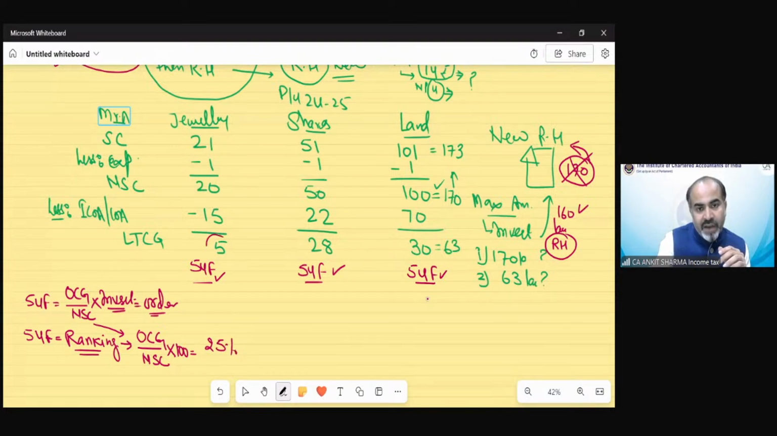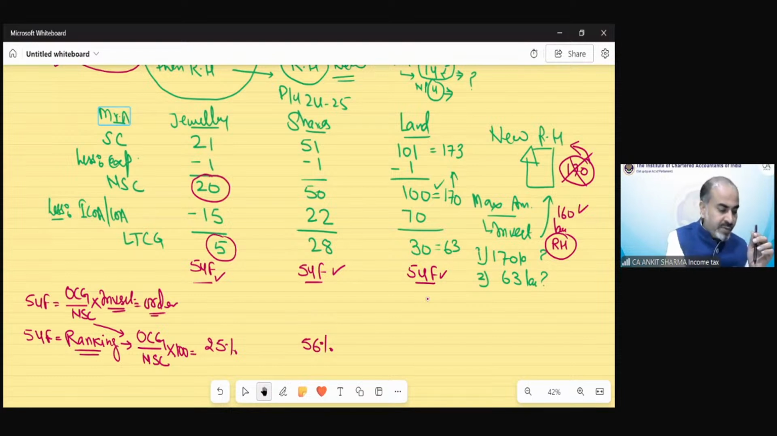Original cap gain is 5. Net sale consideration is 20 into 100. So that is 25%. In the second case, 28 divided by 50 into 100. So it is 56% proportionate benefit. And in the third case, it would be 30 divided by 100, that is 30%.